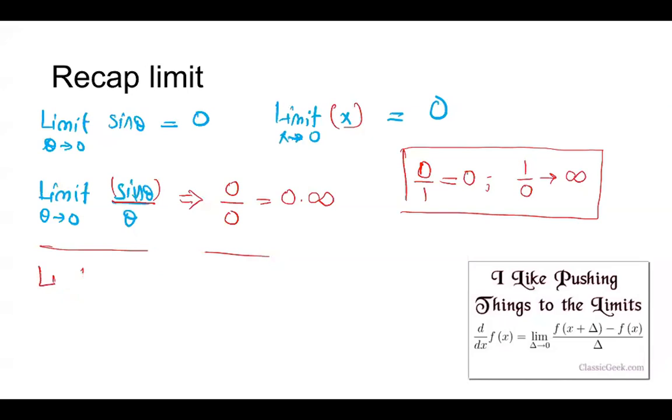So I have the limit as x goes to 0 of cos x minus 1 over x. As you can see here, cos 0 is 1, you can use GeoGebra or another app. So cos 0 is 1 and 1 minus 1 is 0. So you will also get 0 over 0. This is also another case.